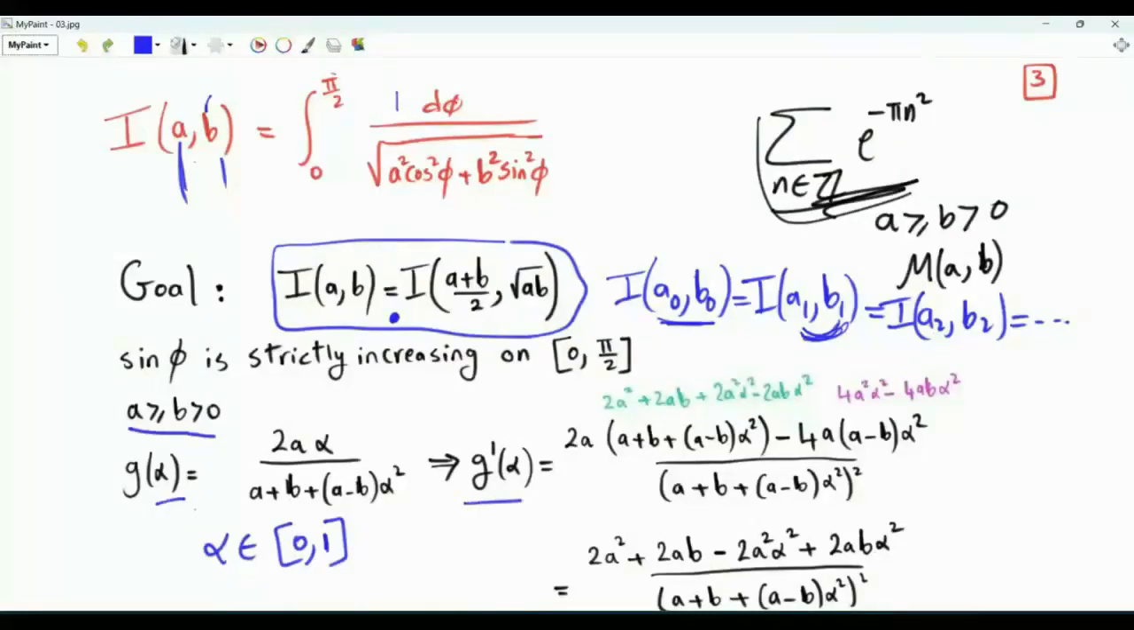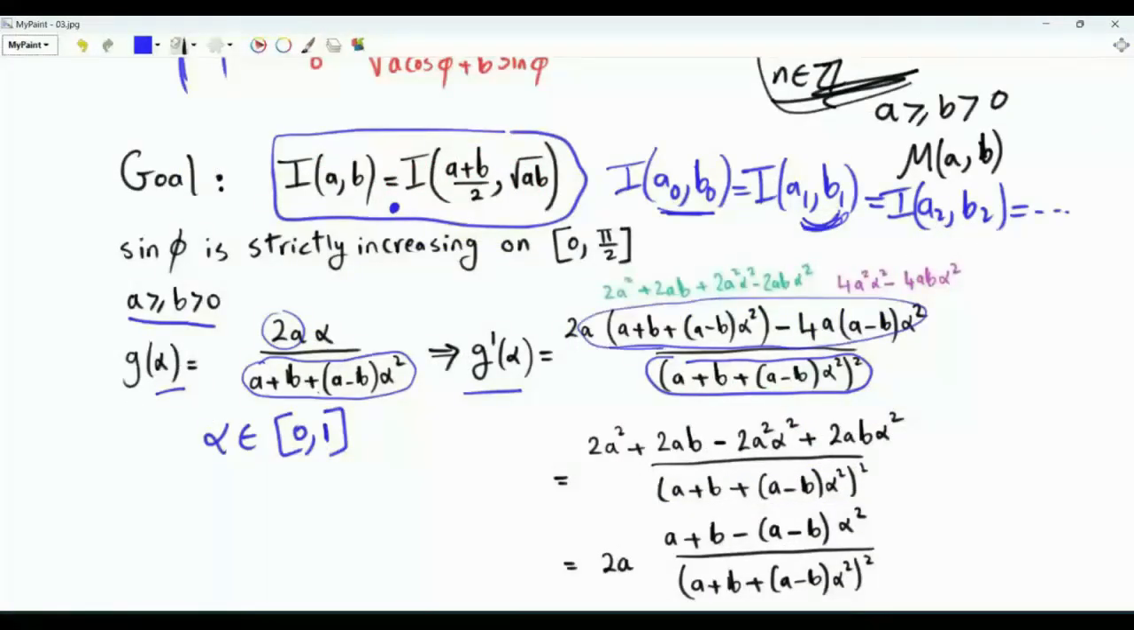Take the first derivative, g prime of alpha. So we apply the quotient rule. We get the square of the denominator, and upstairs we get 2a times the denominator minus 2a alpha times the derivative of the denominator, which is 2 alpha times (a minus b). We can simplify the numerator of the first derivative. It is 2a, and then we have (a plus b) minus (a minus b) alpha squared.